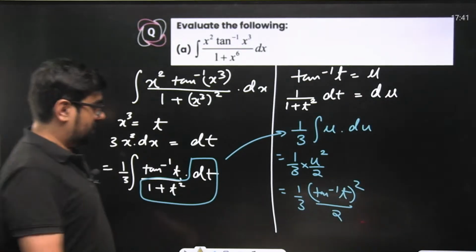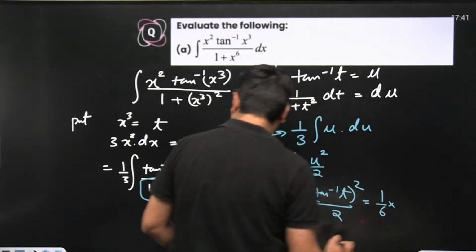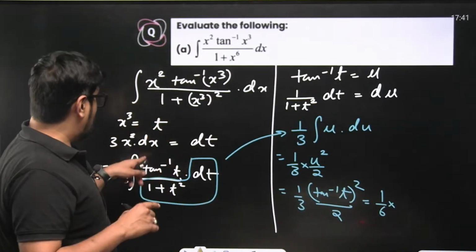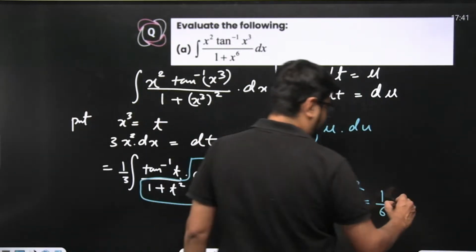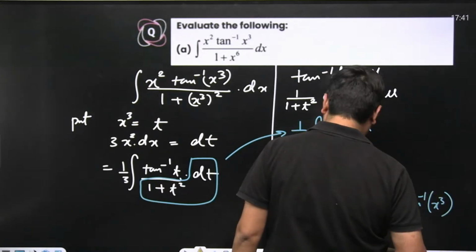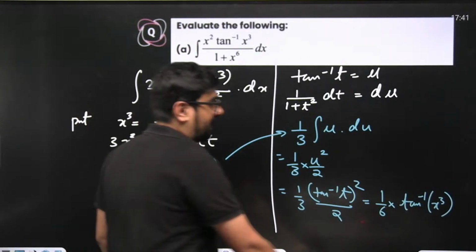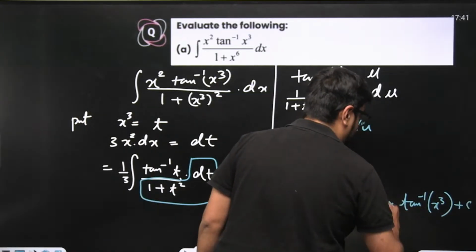Okay. So we can write 1 by 6 into tan inverse of x cube whole square. This is going to be our final answer, plus c. Do not forget.